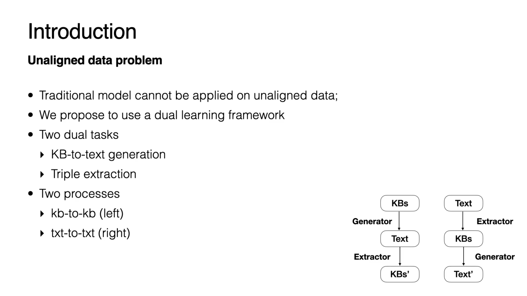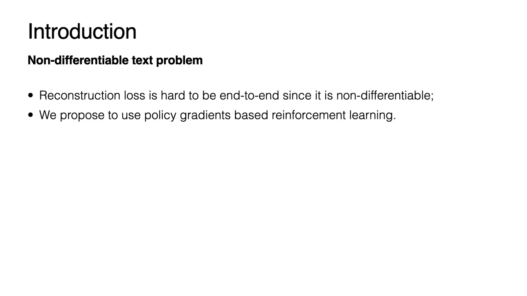The framework has two dual processes called KB2KB and text-to-text, as shown in the figure. The KB2KB process uses the generator and extractor to convert KB into text and then convert it back. The text-to-text process converts text into KB and then converts it back. In both the KB2KB and the text-to-text process, the score of the recovered output is non-differentiable. We propose to use the policy gradient to make it possible to update our model's parameters.